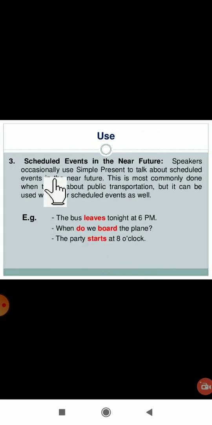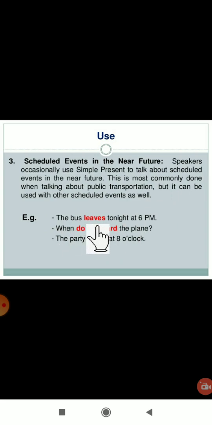So even for showing a schedule or event in the near future. So speakers occasionally use simple present tense to talk about a schedule or event in the near future. Okay, so to show future time also we are using simple present tense. This is most commonly done when talking about public transportation, but it can be used with other scheduled events as well.